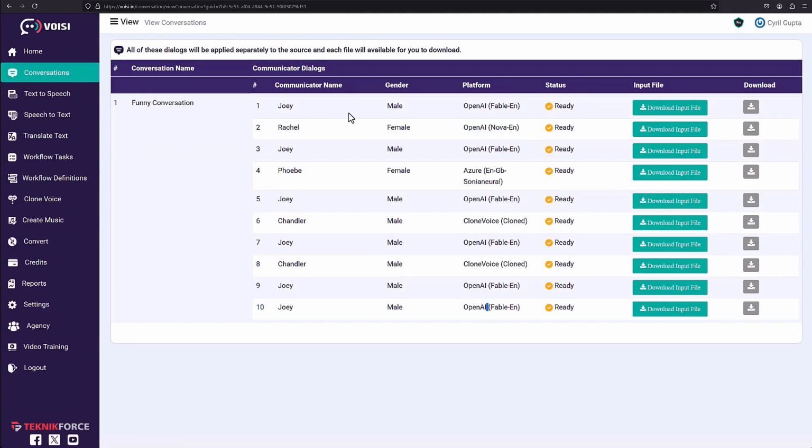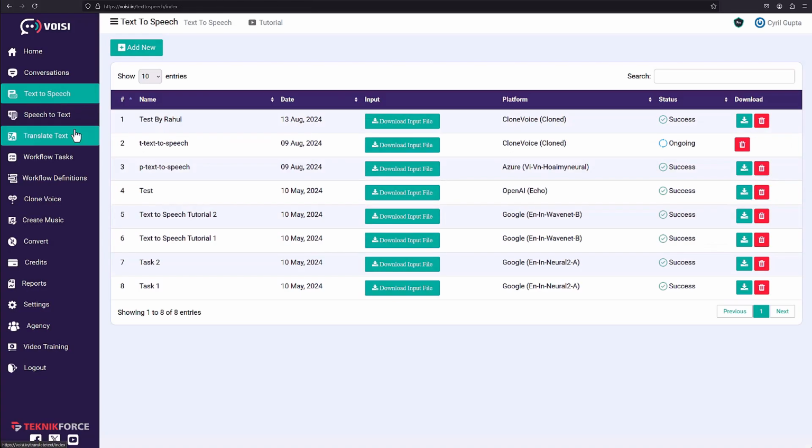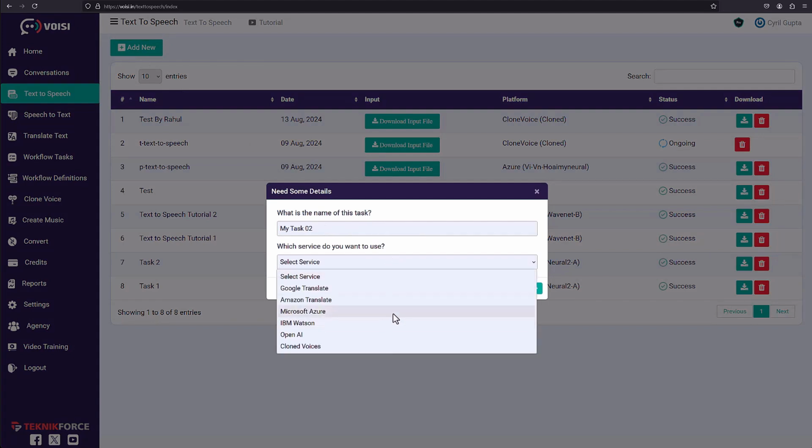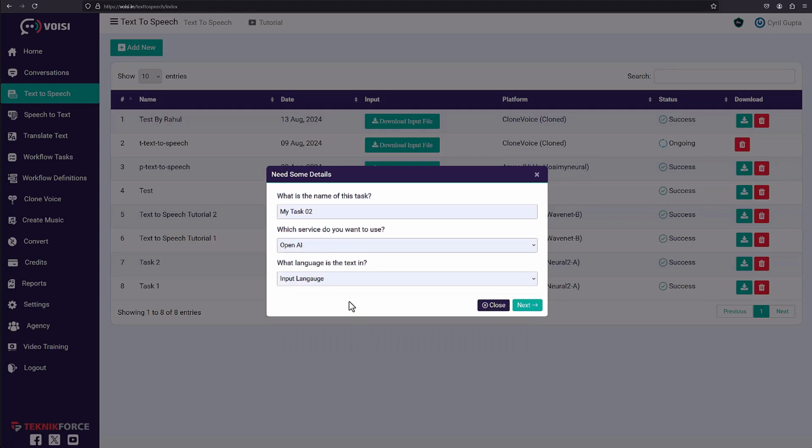Till then, let's take a look at the rest of the applications. So you can create conversations. You can also convert text to speech. It's very simple. Click on add new, give it a name like my task 02 or 01, whatever you want. Select the service. We have multiple providers even for text to speech, because remember, every provider has a different voice quality. It gives you different options. Let's go for OpenAI, and again, you can use your clone voices too, don't forget that.